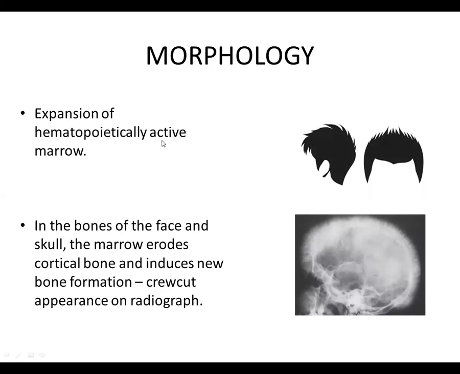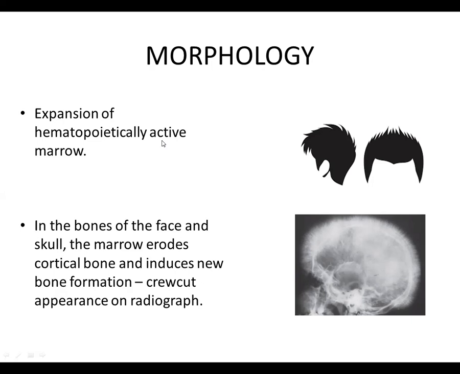Also in beta thalassemia, there is expansion of hematopoietically active bone marrow because of ineffective erythropoiesis. Because of anemia, erythropoietin is increased in the body. This leads to expansion of the marrow. So in the bones of the face and the skull, the cortex part of the bone is eroded, and the marrow part of the bone expands. This gives a crew cut appearance, which can be seen in the radiograph that is shown here.